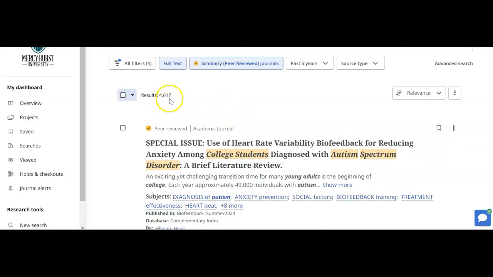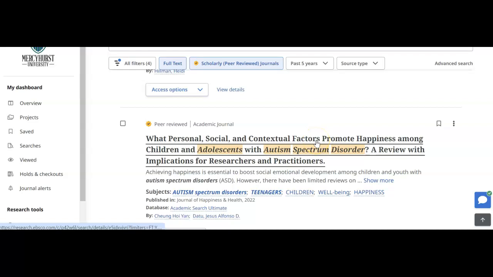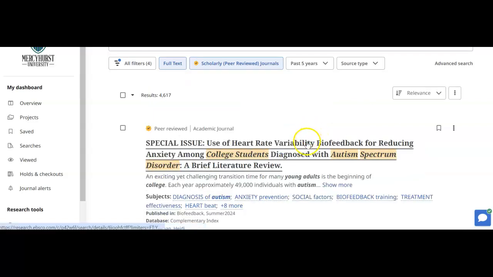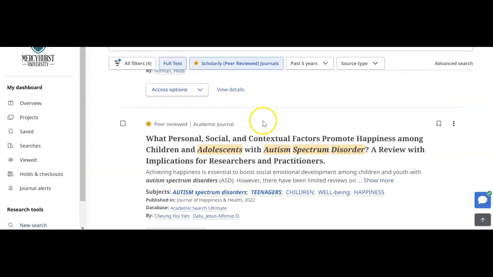And you can see I have 4,617 results. Well, that's a lot, but you can now see there's the use of heart rate variability biofeedback. That is definitely a complementary and integrative health technique. So maybe your group's going to actually look at heart rate variability biofeedback. I use heart rate variability biofeedback myself, and with the master's students. So that might be interesting. But what happened to our yoga, or I'm sorry, not yoga, but mindfulness? Let's look at it further.